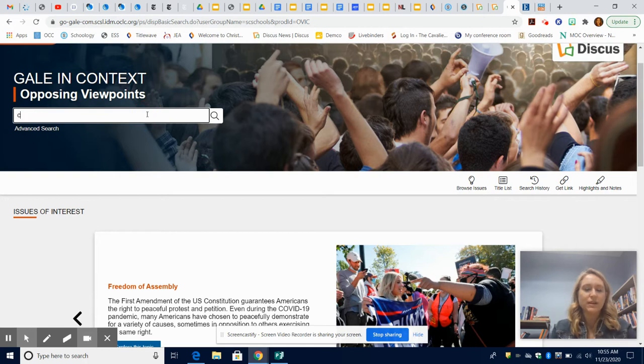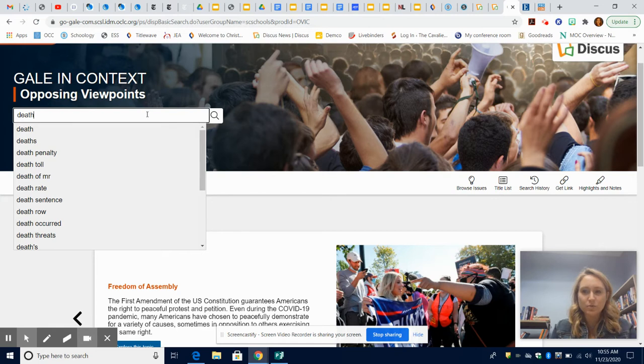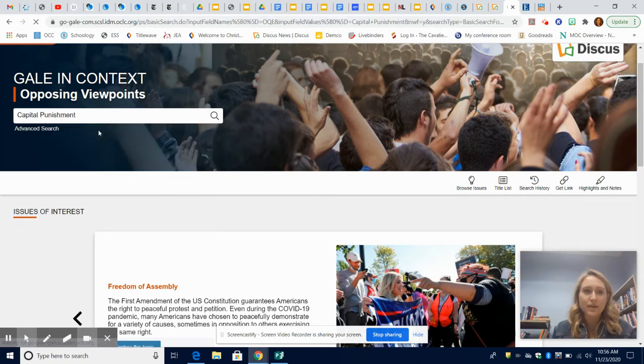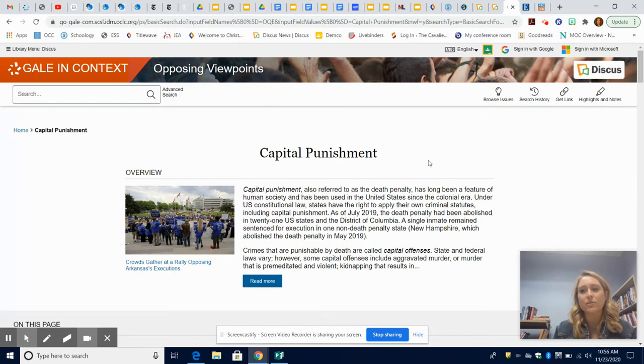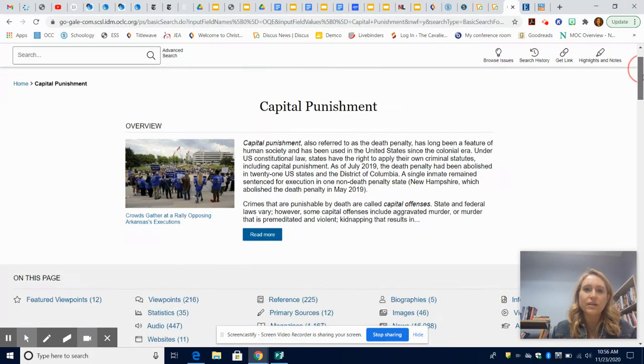And here's where it comes in handy. When you type in death penalty, you don't see any bold words. But if you spell it correctly, capital punishment, there it is in bold. So that shows you that it's a topic in this database. And it's going to provide a lot more information for you in a more organized way. So when you click on that, here's an overview article, just like the other database.